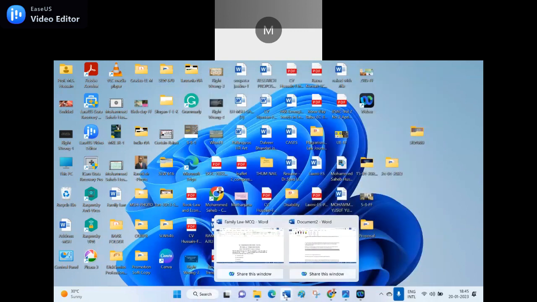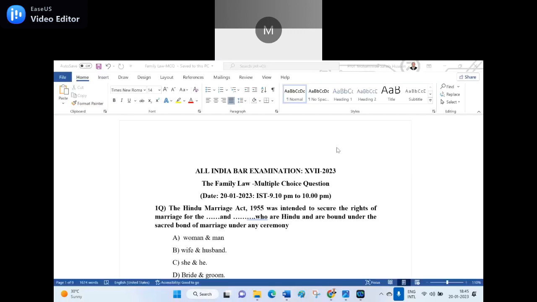Now, without wasting the time, let me go to our study. That is the All India Bar Examination, 17th cohort, 2023, Family Law, Multiple Choice Questions. Be ready to shoot the first question.